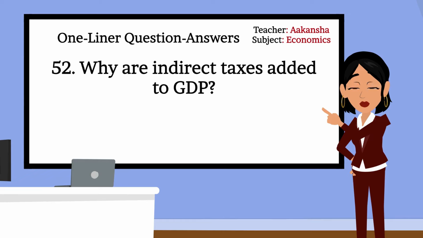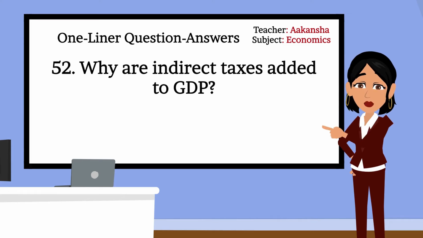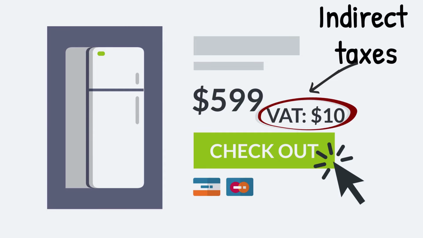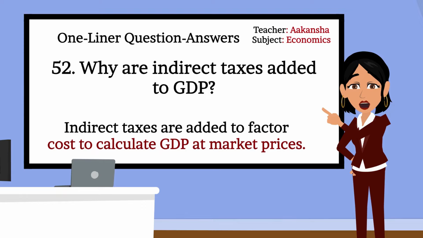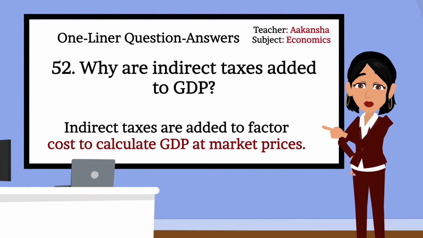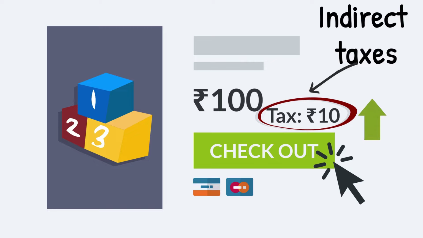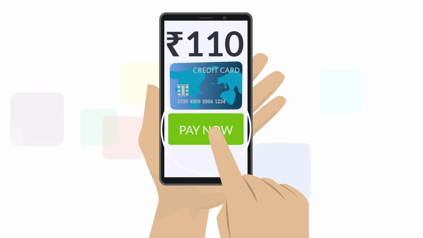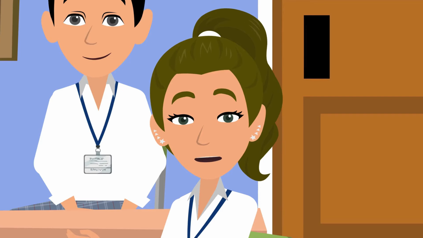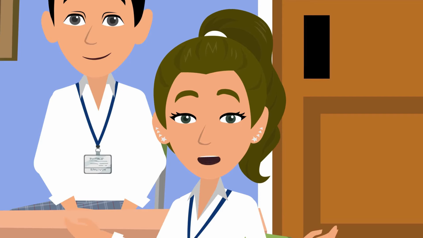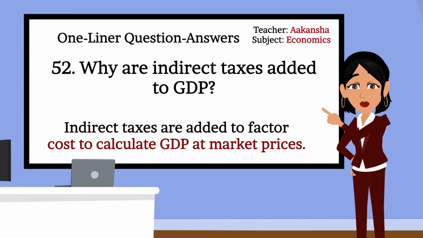52. Why are indirect taxes added to GDP? Indirect taxes like GST or VAT are added to GDP because they increase the final price of goods and services. That's correct. Can you give an example? If a product costs 100 rupees and there is 10 rupees tax, the final price is 110 rupees, which is included in GDP. So indirect taxes increase the market value of goods and services. That's correct. Let's move to next question.